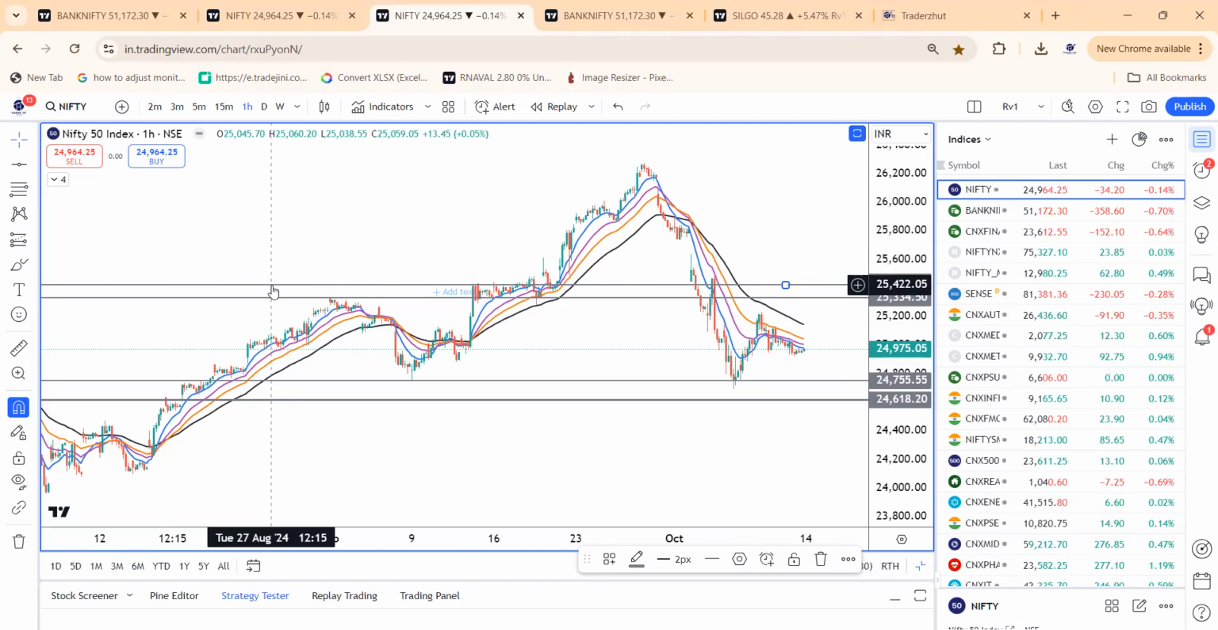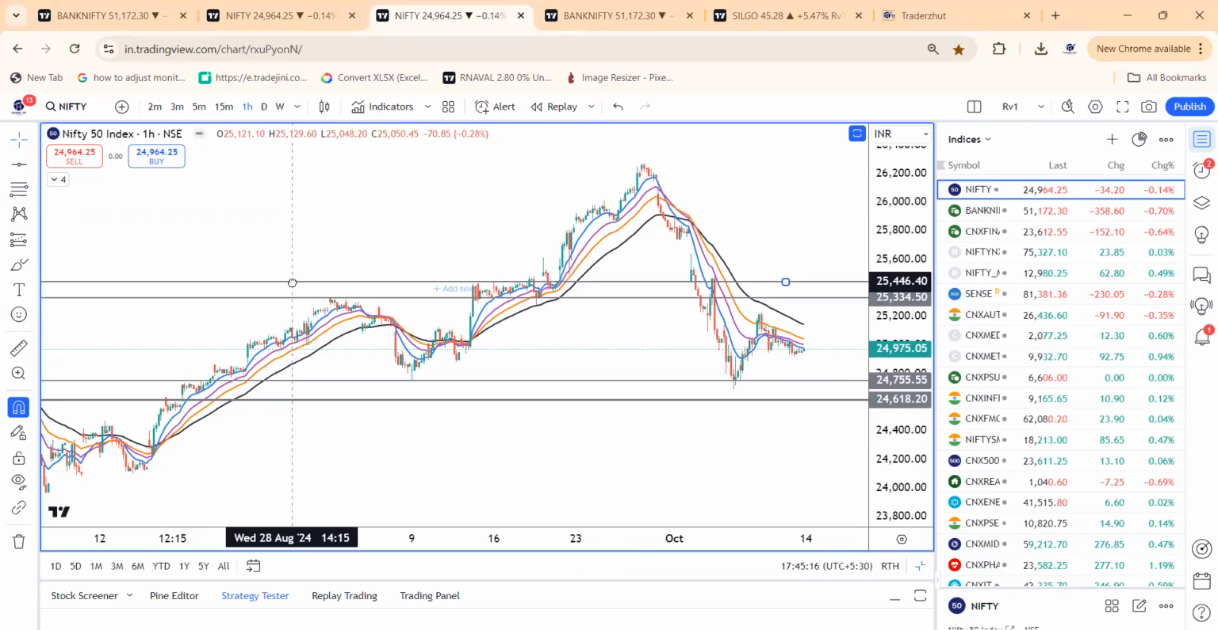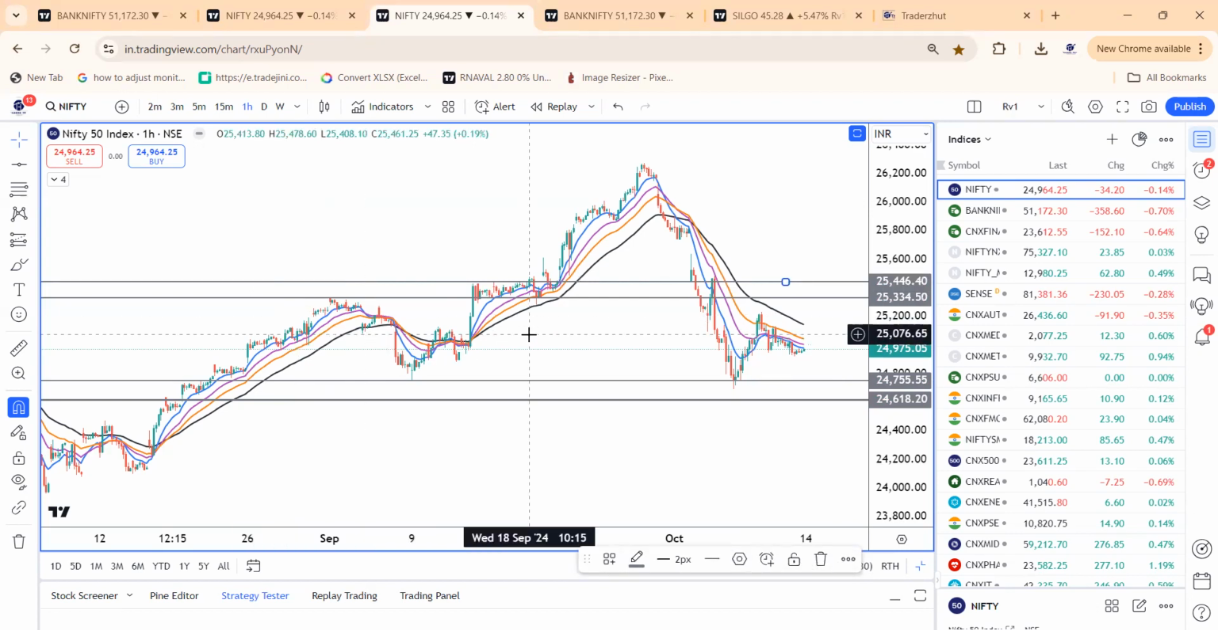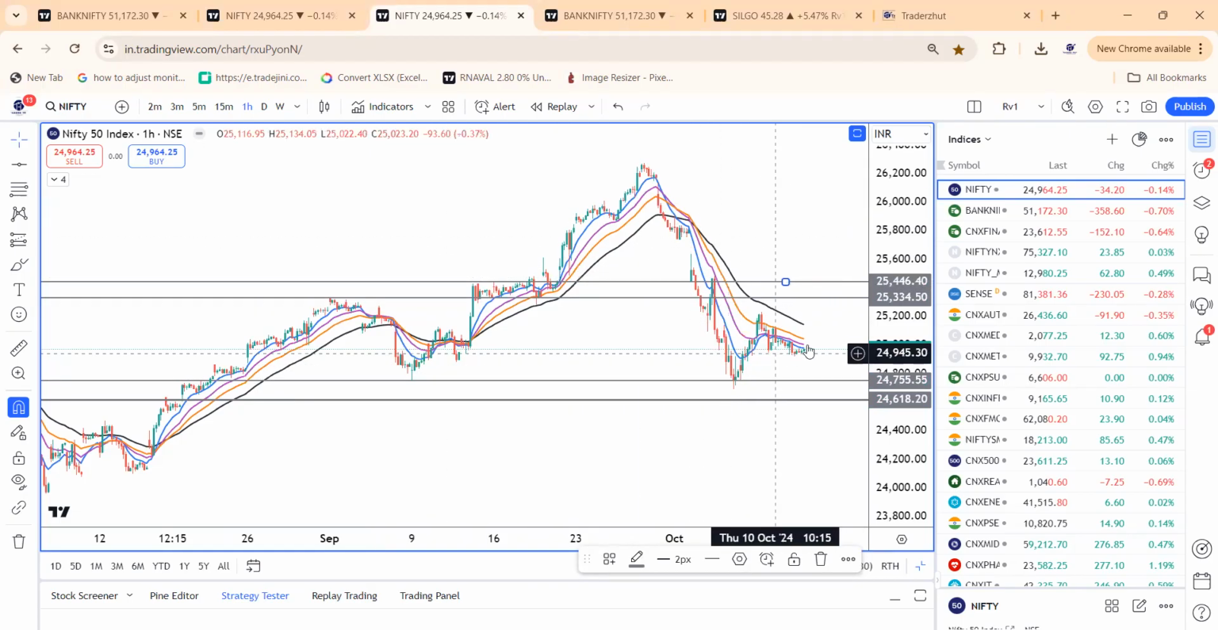So the zone of confluence is what we see, 25,425, or even 25,450, 460 levels can be revisited. So basically that's the structure on the Nifty, what we are facing and what we are seeing in the Nifty. 25,340 and 425 to 440 levels can be tested if we hold on and start moving above 25,080 and 140.